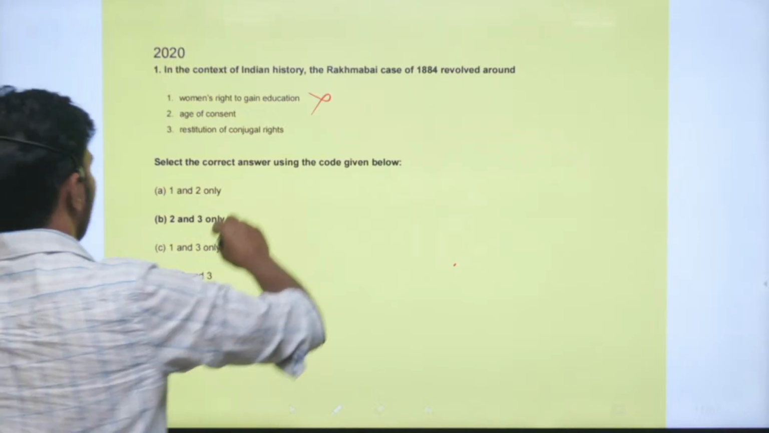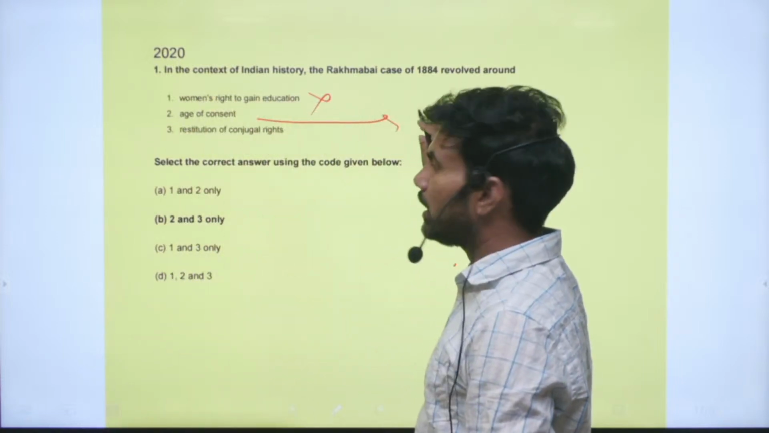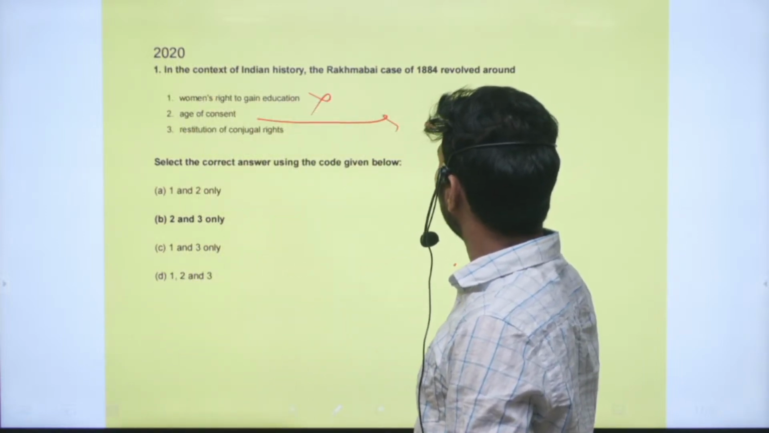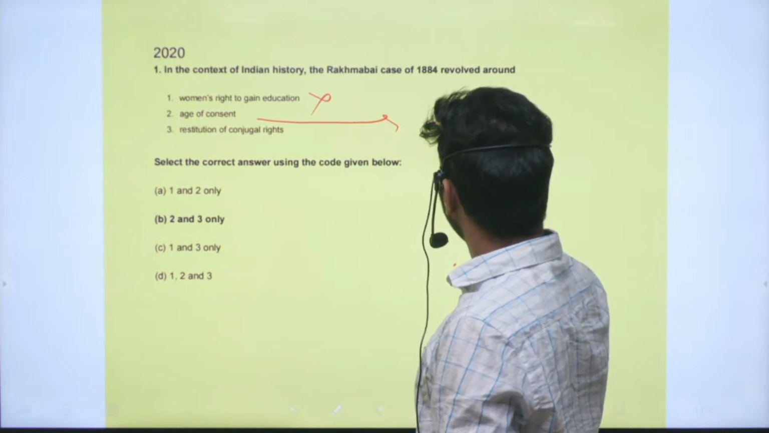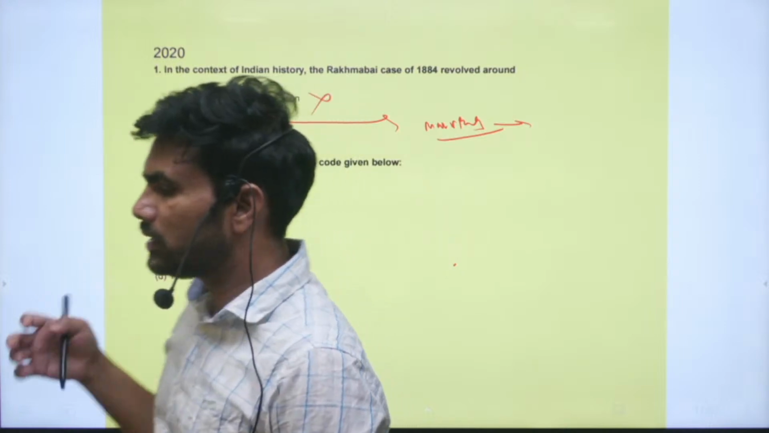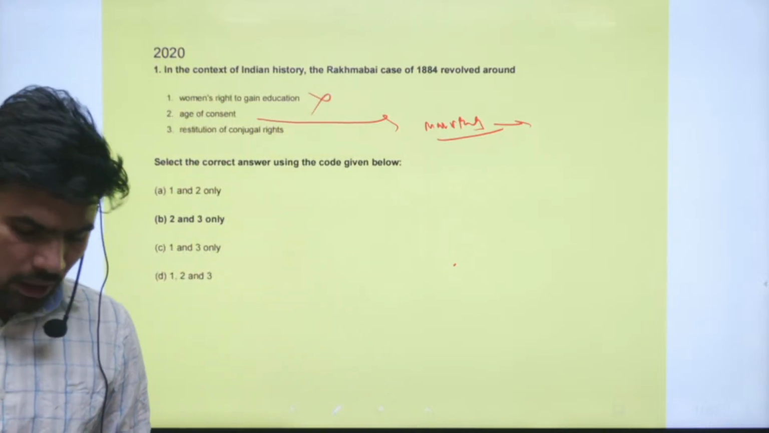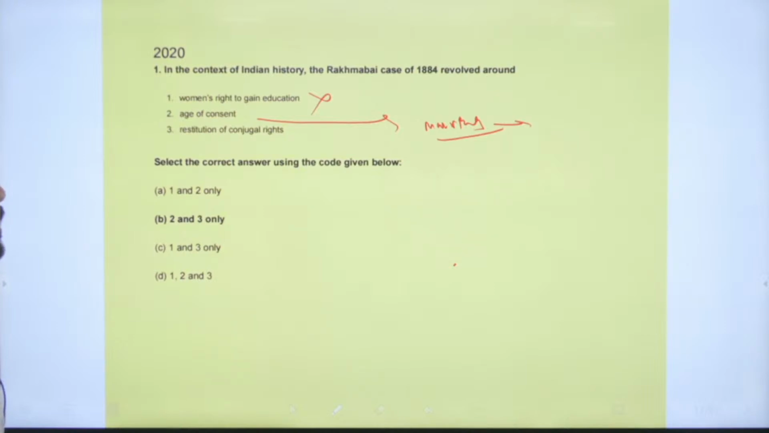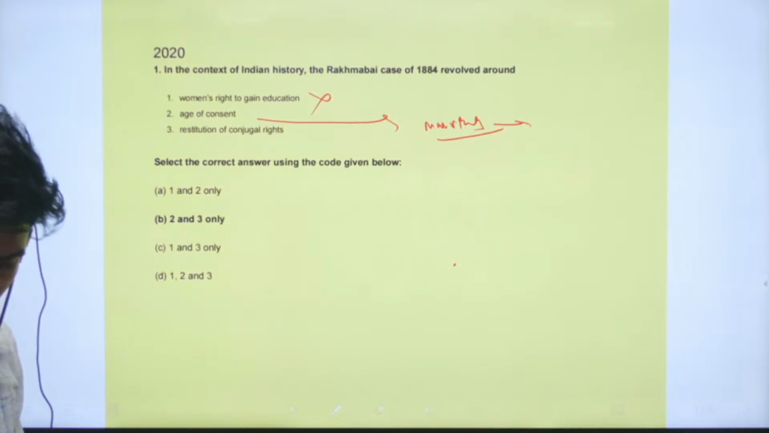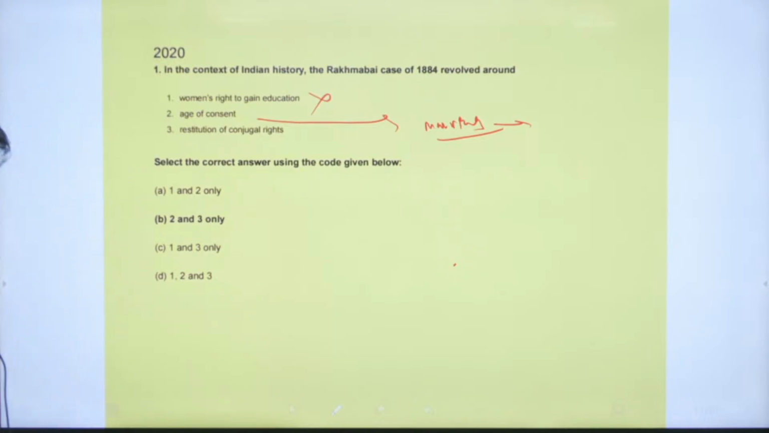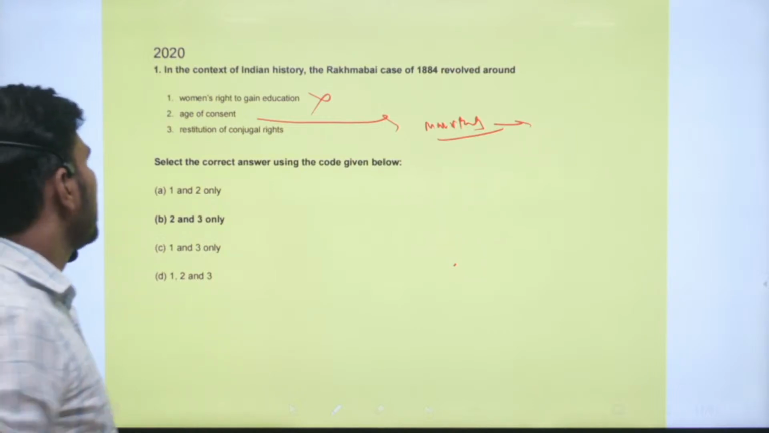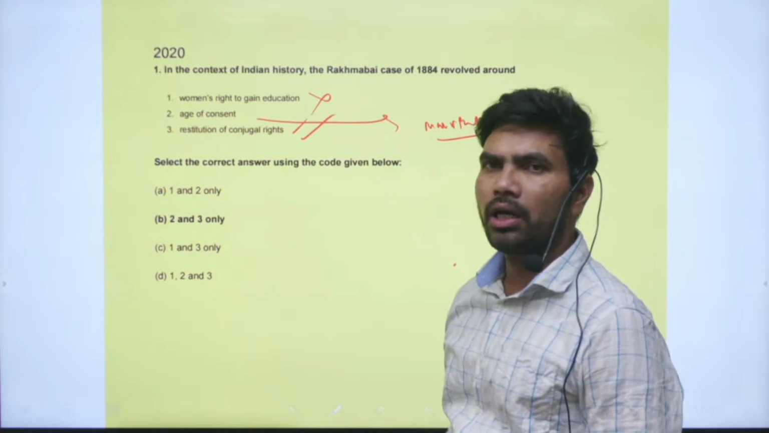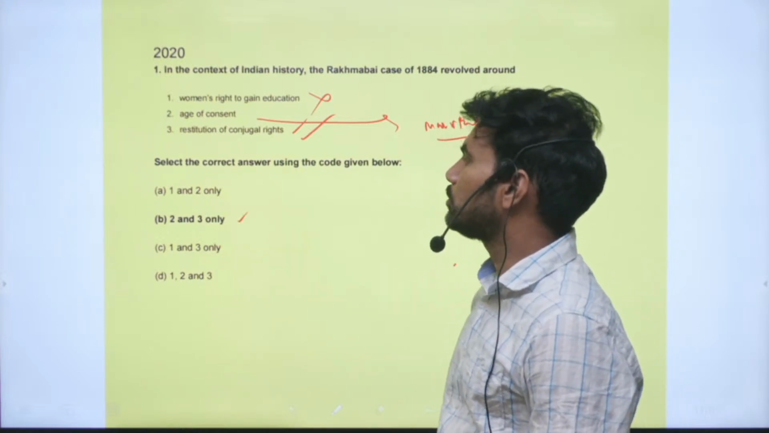Next one, age of consent. Yes, this is something related to marriage. A girl should reach a particular age, where she will be in a comfortable position and have sufficient understanding to make up her mind about the marriage. So that is the age of consent. And next is restitution of conjugal rights. Right. So this is also a correct statement. The particular case also revolved around this. So the correct option is option B. Statements 2 and 3 are correct.